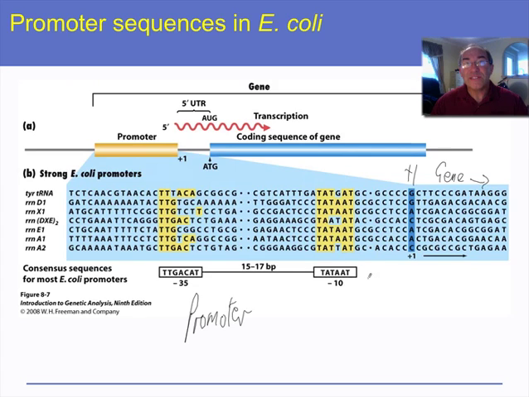And about 10 bases back from this +1 site, at a -10 area, there is a set of sequences, and if we look at the common links between all these different sequences and all these different genes, we find that most of them have the sequence TATAAT, otherwise known as the TATA box. There are other consensus sequences further upstream. There's another one here at -35. We're not going to worry about that too much, because the TATA box is the most important one in this case.